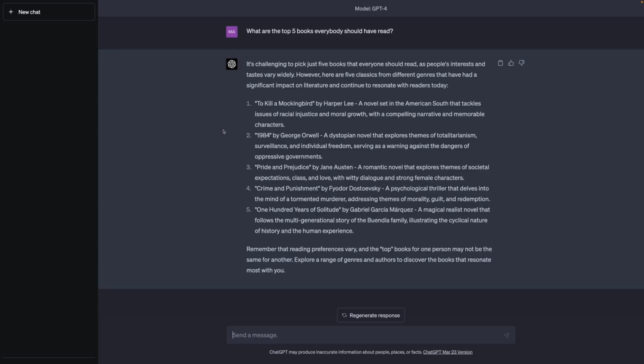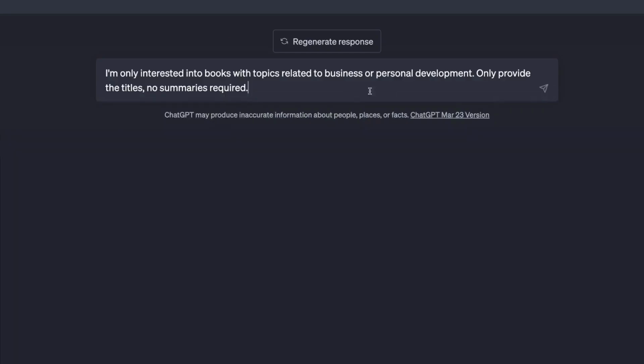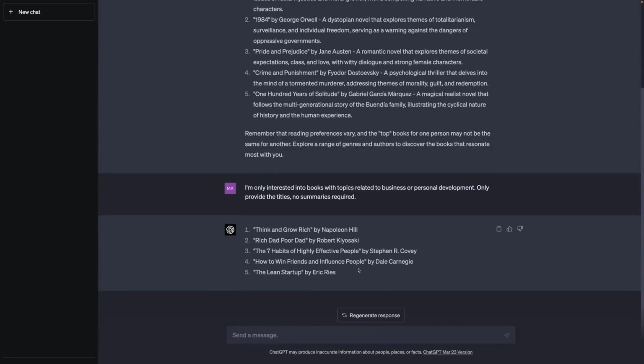And in addition to that, I just want to have the book title only. I don't want to have this very short summary of the book. For this, we will add the following prompt. So only give me the top 5 books which are related to business or personal development and only the titles. Let's see. So I have 5 books now, and the third one, The 7 Habits of Highly Effective People, sounds interesting to me. Now I want to dive deeper into this result.